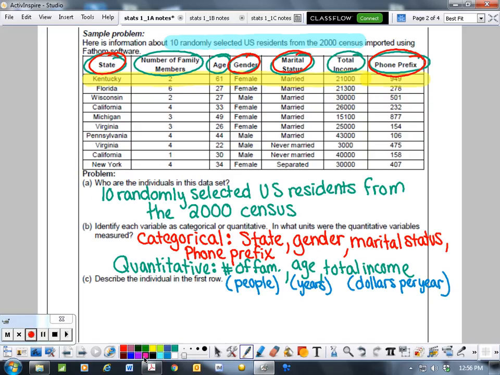Okay, now describe the individual in the first row. So I already highlighted this person. This person is a female, age 61. And so you don't want to just list out things. Because one of the things in stats is you're trying to really communicate with someone. And people don't communicate well when they just list off things. So you need to kind of put together full, complete sentences. A 61-year-old female.